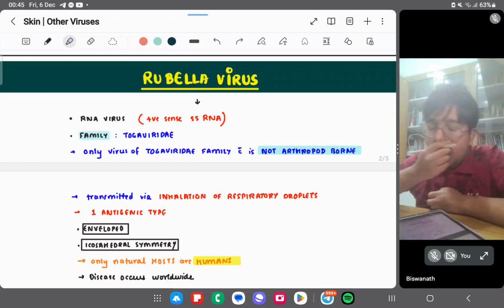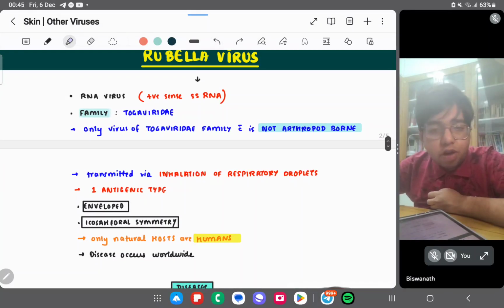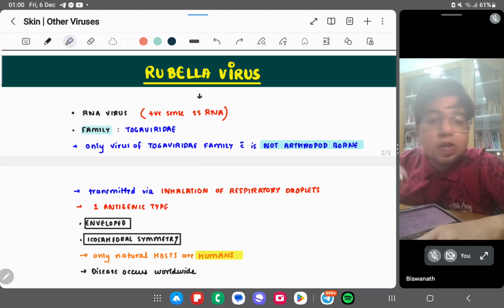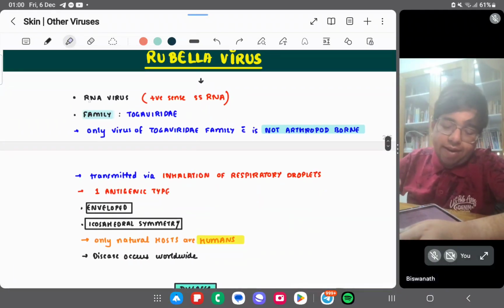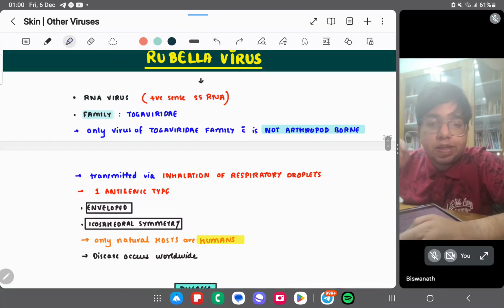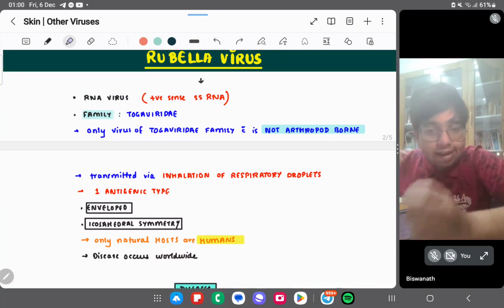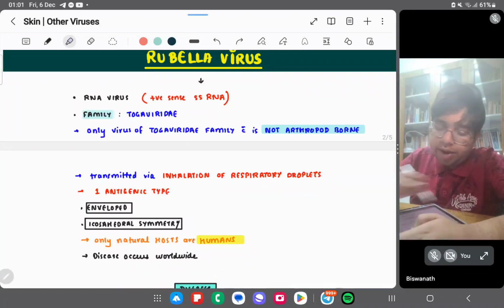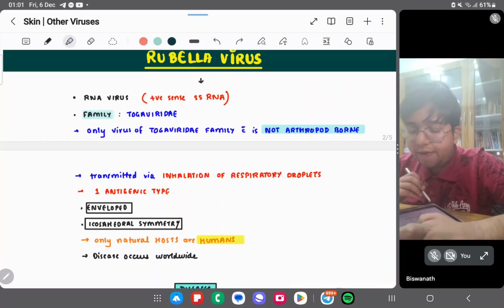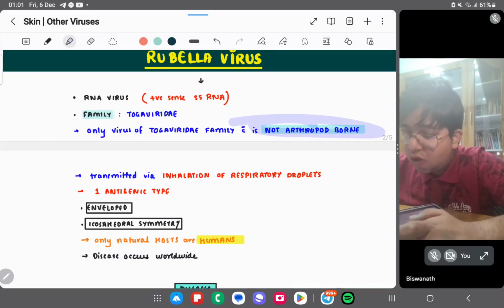Okay. After finishing all the herpes viruses, we are with another virus, which is the rubella virus. Let's start with the rubella virus now. Rubella virus is an RNA virus, a positive strand ssRNA virus like HIV. Family is Togaviridae. It is the only virus of the Togaviridae family which is not arthropod borne.